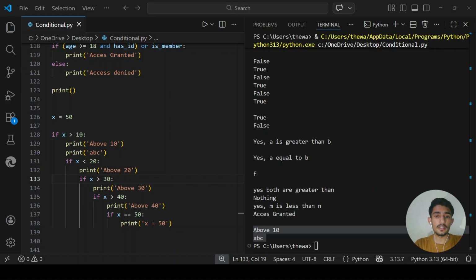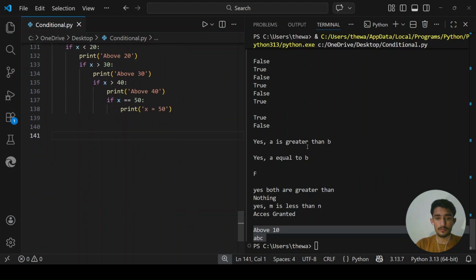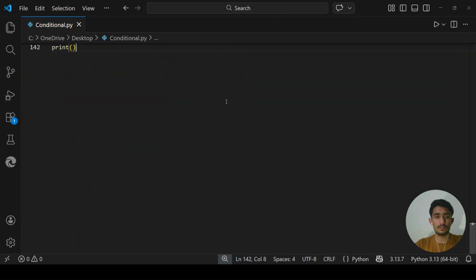Okay, let me give you another real world example, which is checking fruit ripeness. Let me create a print here, giving it a blank line.